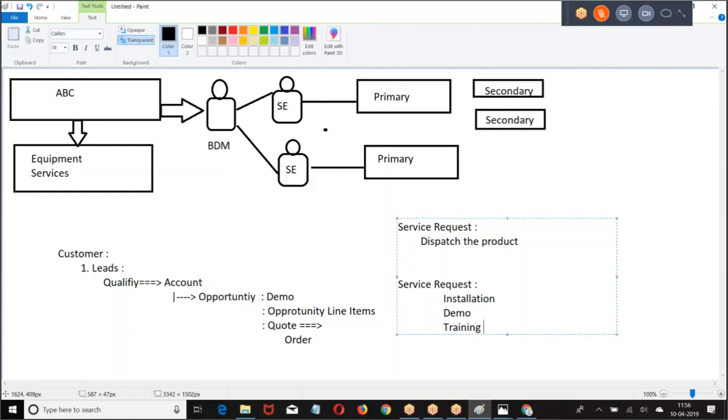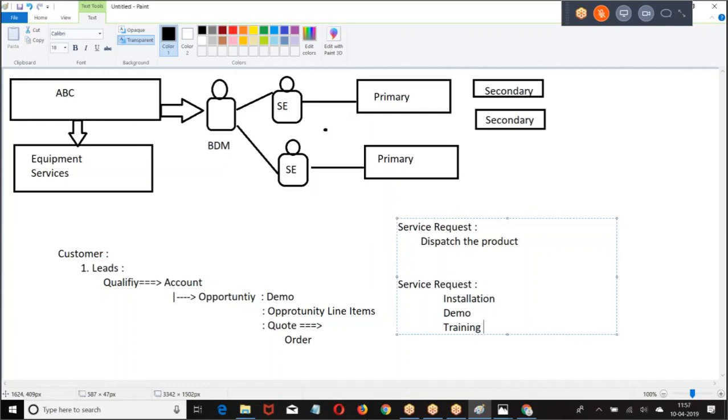Boss, I want the installation. Now the installation person will come and install it. Then one more case will be raised to give the demonstration on how to use this AC equipment. Okay, then the demonstration. Now, this is what? The moment the order is confirmed, service requests will be created for dispatch of the product, installation, demo, and training. These are the service requests which are raised automatically once the order is placed.